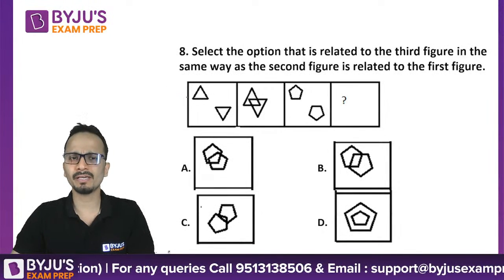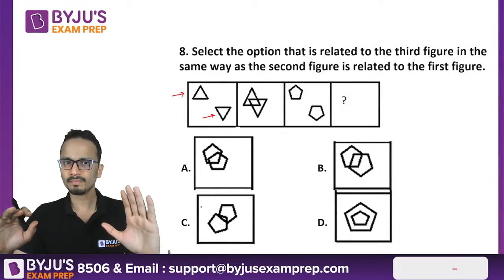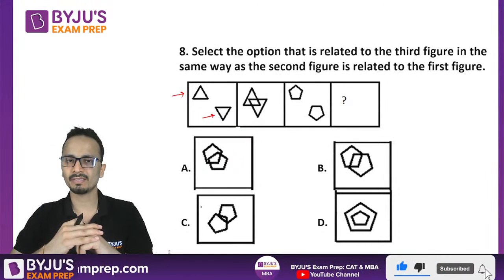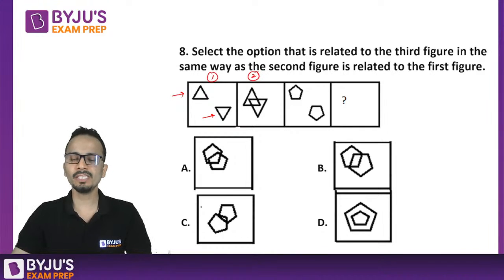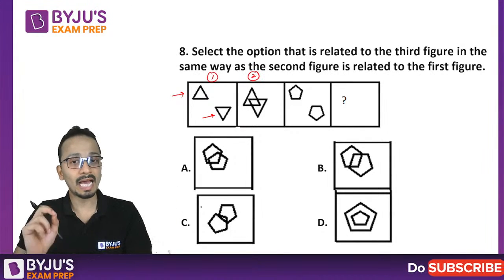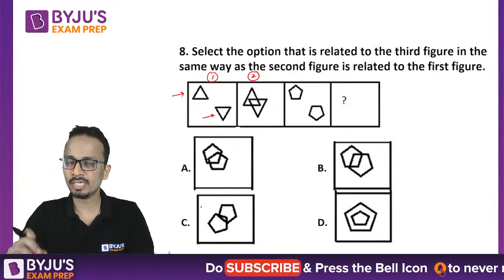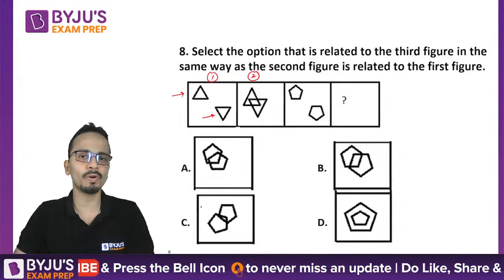Now, what is happening here is that these two triangles are not rotated, but they are just overlapping. From the first figure to the second figure, these two triangles will overlap and neither of them will rotate. As it is, they will just come close to each other and overlap.